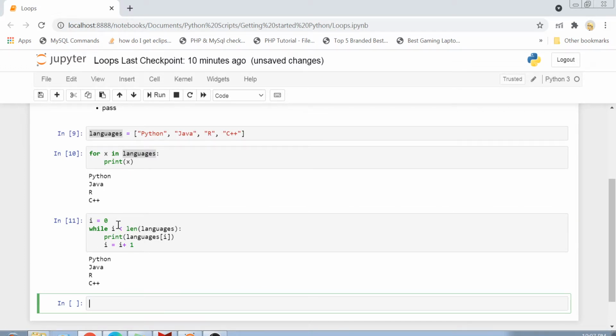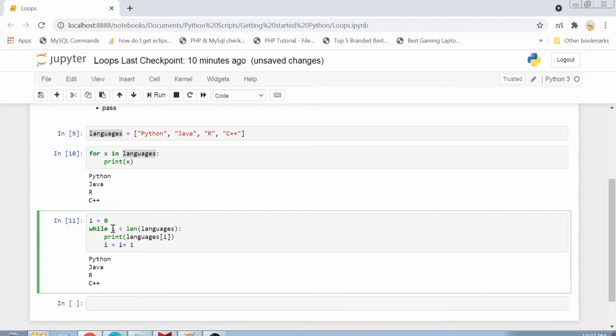I just have to specify the counter here. I have to provide a condition over which this loop will break. The condition here is when my index counter has reached the length of this collection. So when I have iterated over all the items in my collection, this loop will break. Until then, it will keep on printing each and every item in the collection.